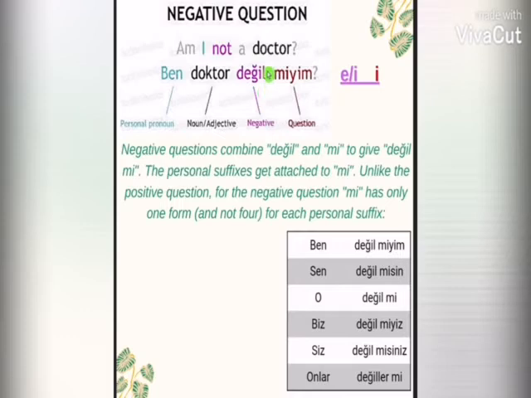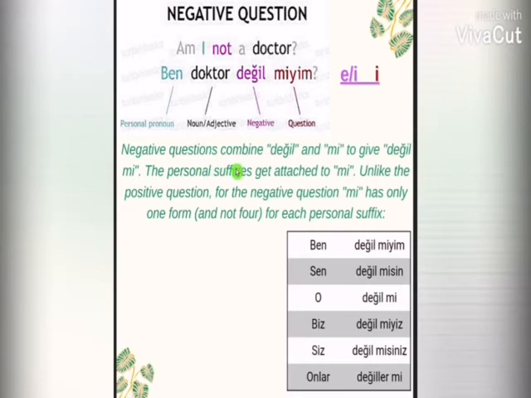So you can see, değil is the last word before mi, and değil has the last vowel E. So if it's A or E, according to the rule, E will be the vowel suffix. So that's why we use mi as the question. So it's sure in every negative question the word değil will be in the end. So E will be the vowel suffix in every negative question.